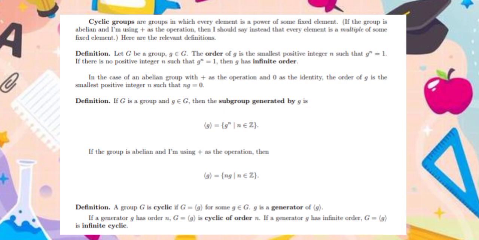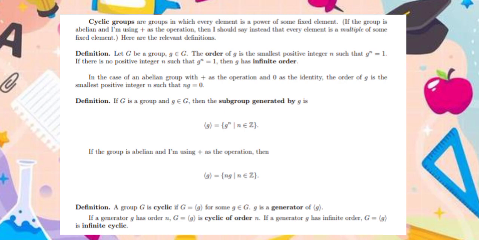Another definition: let G be a group and g an element of G. Then the subgroup generated by g, written ⟨g⟩, is equal to g to the power of n, where n is an element of Z. If the group is abelian and I'm using plus as the operation, then ⟨g⟩ is equal to ng, where n is an element of Z.